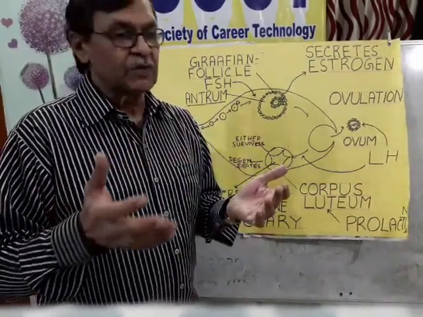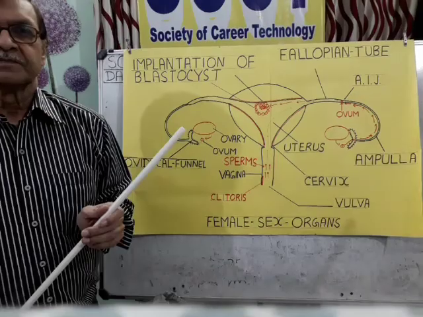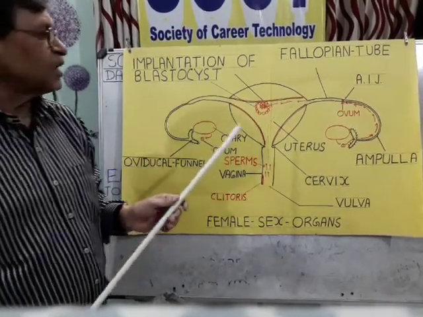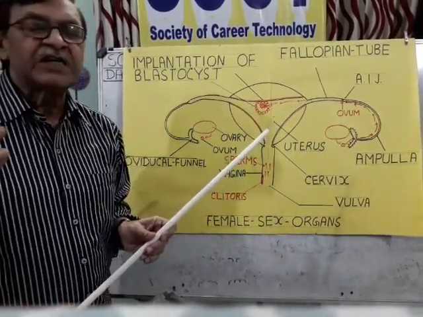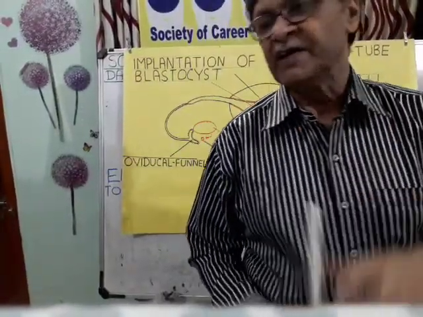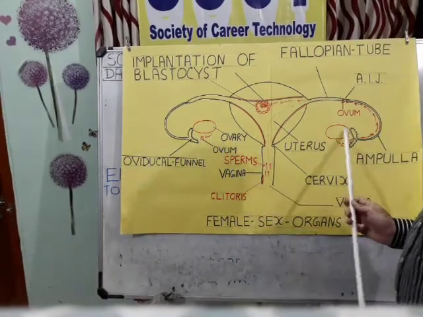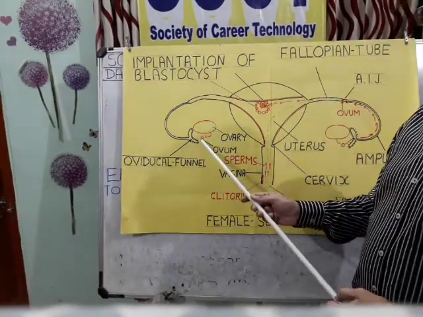Now let us see the complete structure of the female sex organs. Now this is the front view of the female sex organ of a human being. Here are the two ovaries which release the ovum.